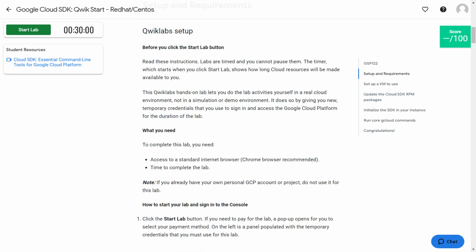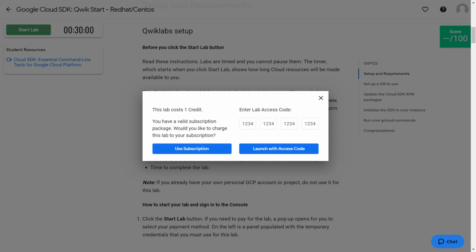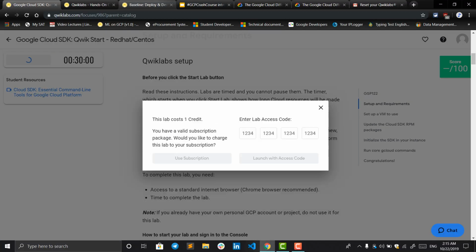All you have to do is click on the start lab button, and it will give a prompt dialog box. Click on use subscription. You don't have a launch access code, so you have to use subscription, as it is written over here: you have a valid subscription package. Click on use subscription and you're good to go. Your lab has been started. So let's go ahead.